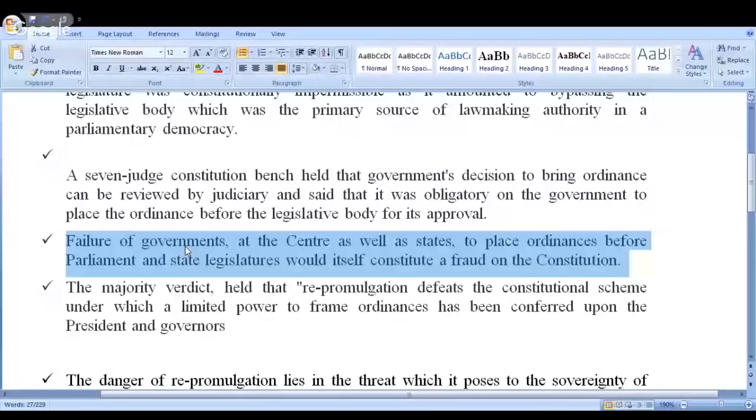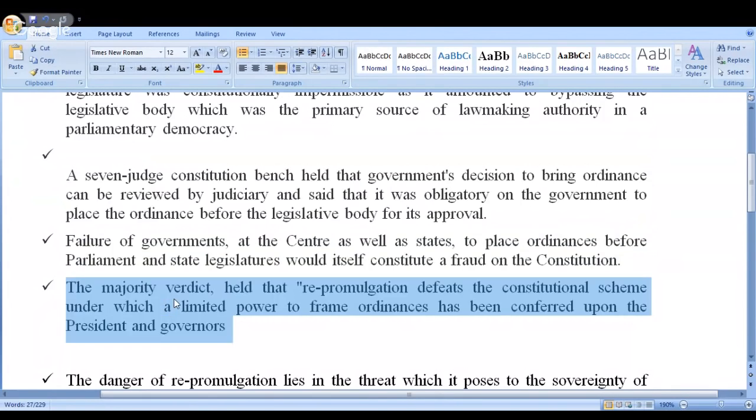failure of governments at the center as well as the states to place ordinances before the parliament and the state legislatures would itself constitute a fraud on the constitution. This is the statement used by the Honorable Supreme Court. If you fail to place the ordinance before the state legislature or before the parliament, it would constitute a fraud on the constitution.